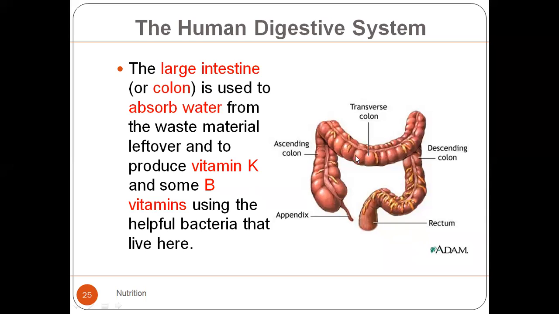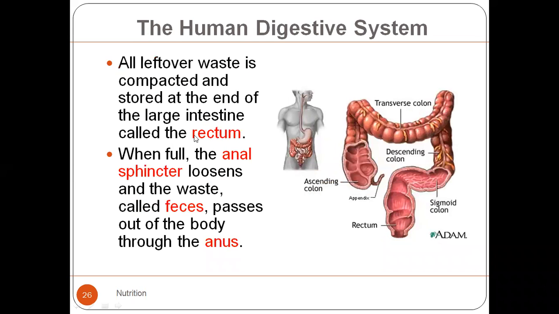Then it produces some vitamins, okay, with the help of some useful bacteria that are present inside the large intestine. Some useful bacteria are present here, which help in the production of specific vitamins which are absorbed into the body. Okay, then it helps to absorb extra water into the body also. Okay, the leftover food, the waste food is compacted and stored at the end of the large intestine, that is called the rectum.